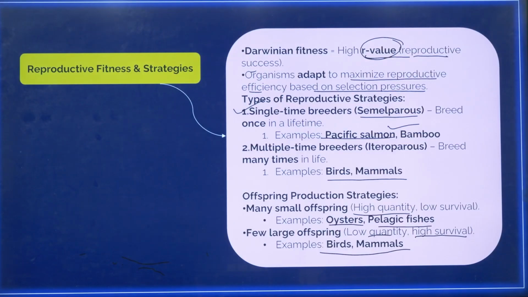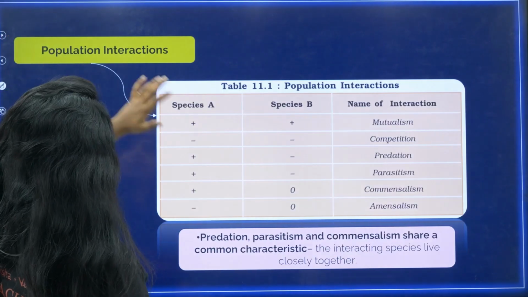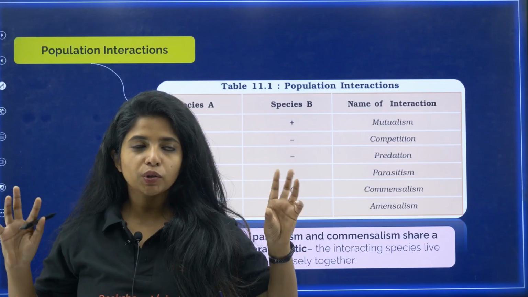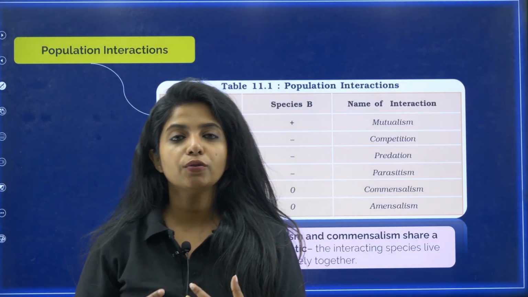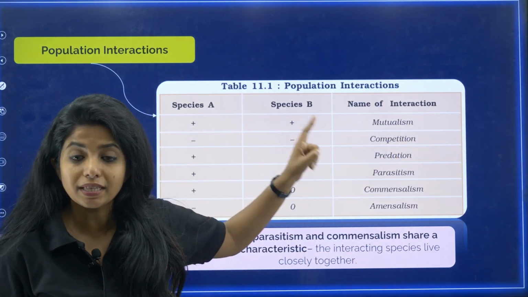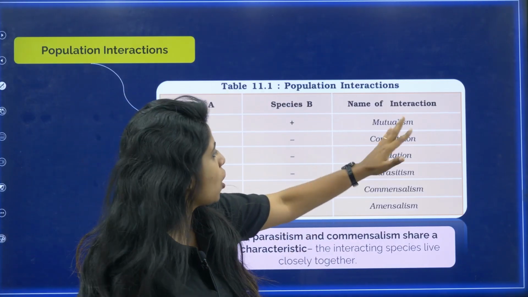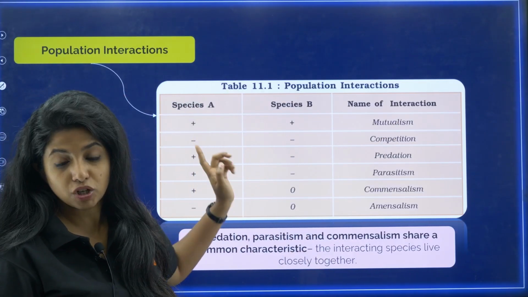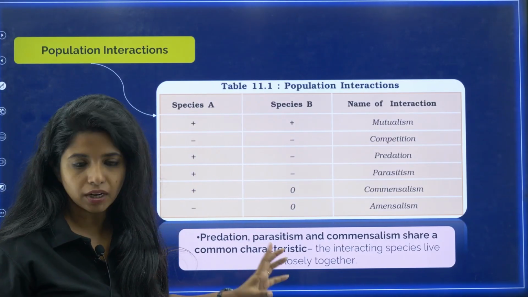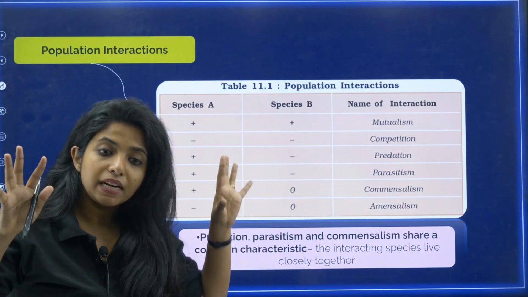Okay, let's go ahead. Over here, my dear little children, we have population interactions, which is the most important part of this particular chapter. In a population, different organisms have different types of interactions, mentioned over here. Mutualism is an interaction in which both the participating organisms get a benefit, so this is the best one. Then we have competition, where species A and species B, both of them do not get any benefit. It will be minus minus, since both are harmed; it is detrimental.